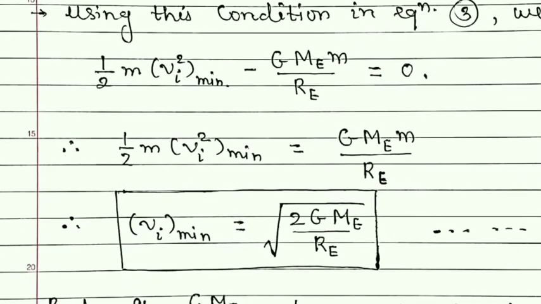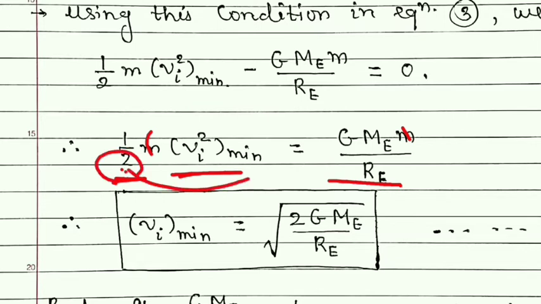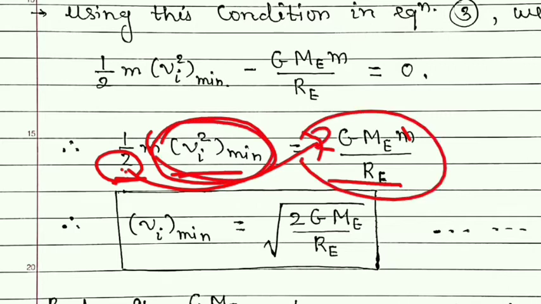Then the mass on both sides cancels out, and there remains half of vi minimum square here, and G Me upon Re here. Then this 2 will be brought here, so what will remain is vi minimum square, and here it will be 2 G Me upon Re.